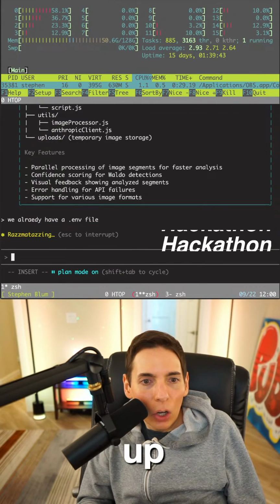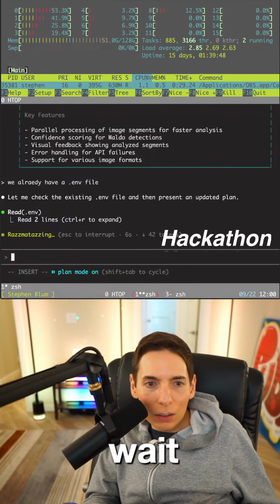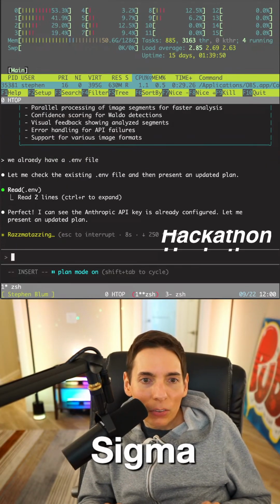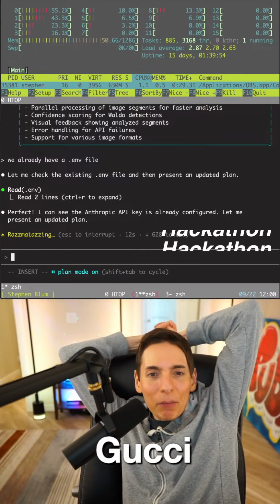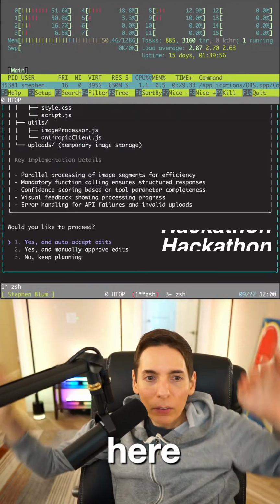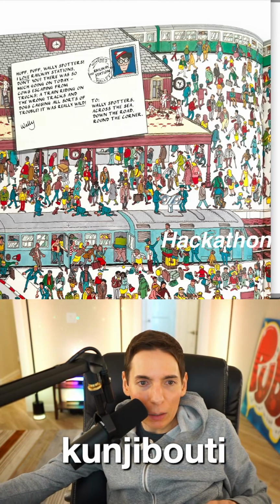Oh, Sigma Kunji. Hey, welcome in. Hi, happy to have you here. We're getting started on our hackathon project, you guys. You found him? Did you? Goggy Smoggy, you found him? Or I'll leave that up for a second.